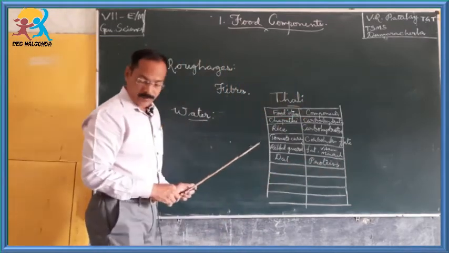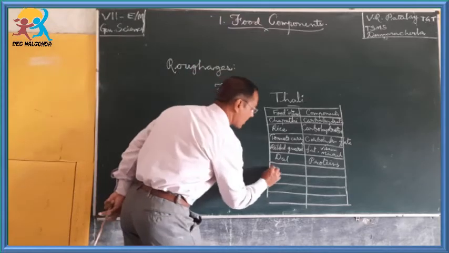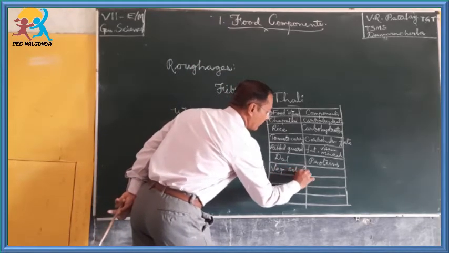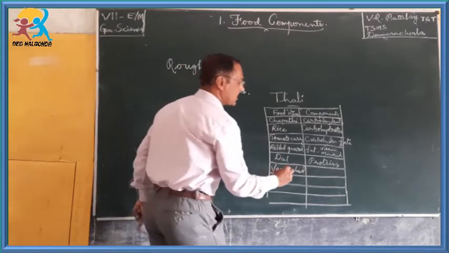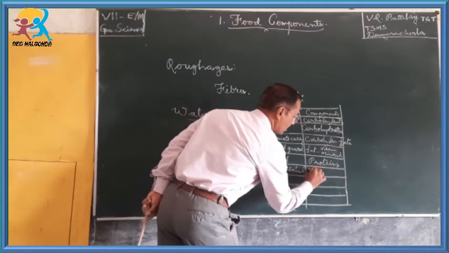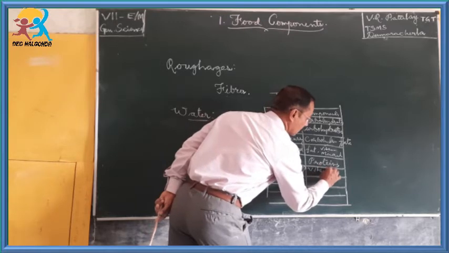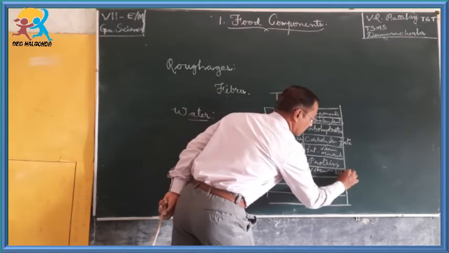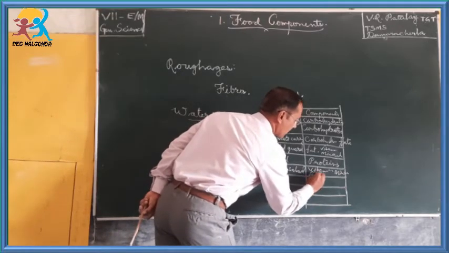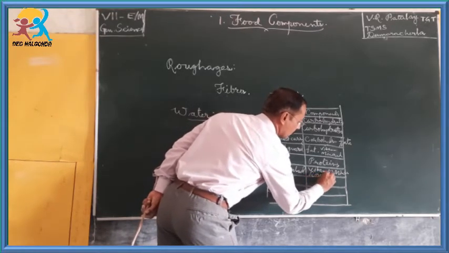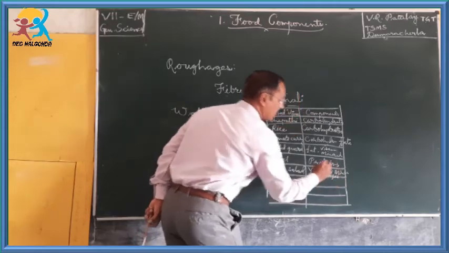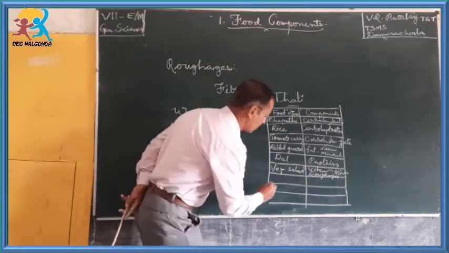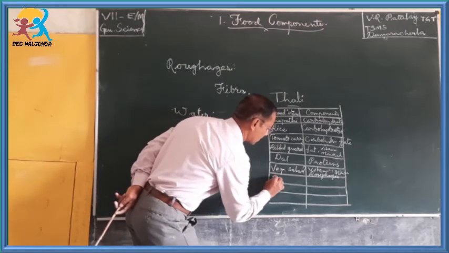Then we will find some vegetable salad. Vegetable salad contains mainly vitamins and minerals. At the same time it contains roughages, that is fibers. Next we see some pickles.